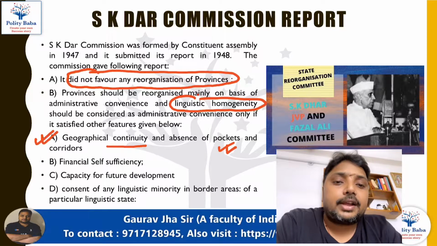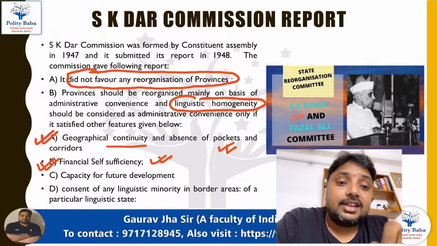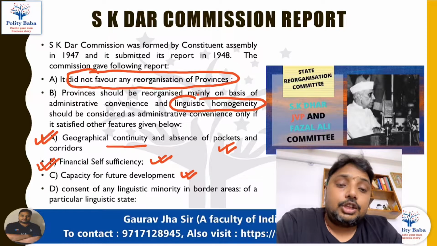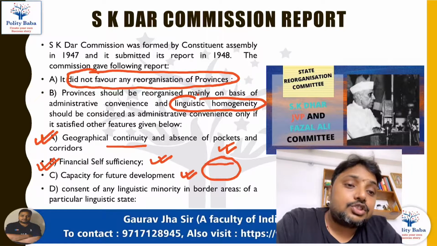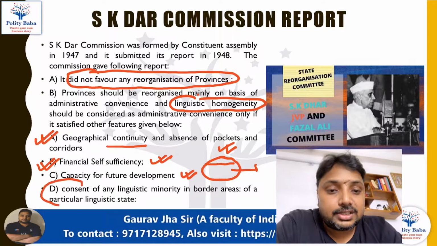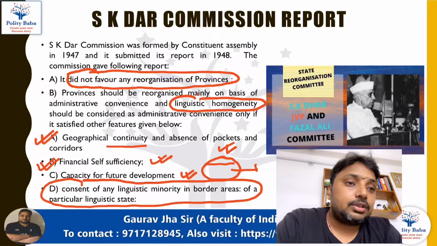there should not be the presence of any pocket or corridor. The state which has been created on the basis of language should be financially self-sufficient, and it should have the capacity of future development. And you can never create a state on the basis of linguistic homogeneity by disregarding the consent of the linguistic minorities. So let us understand what is this linguistic minority. Without their consent, you cannot form a state on the basis of language.